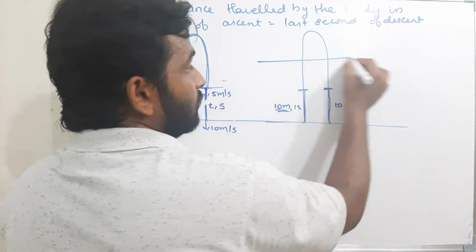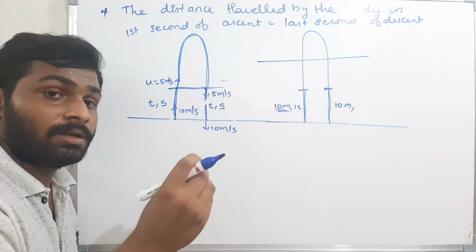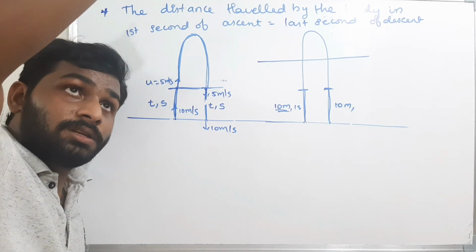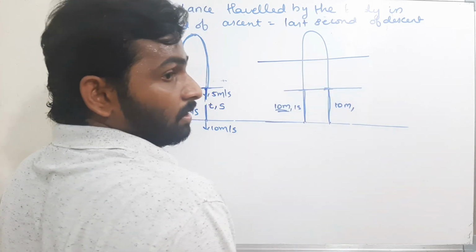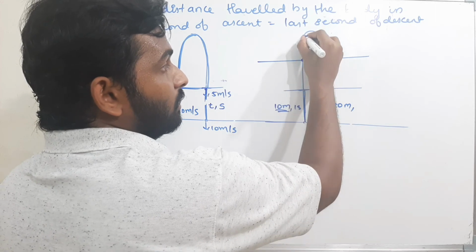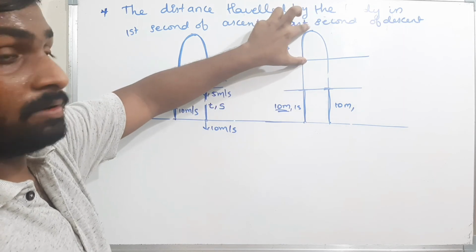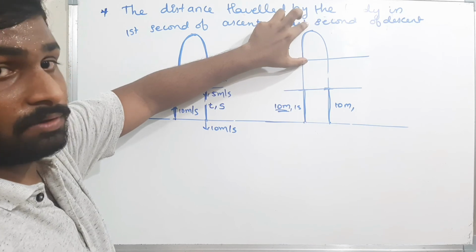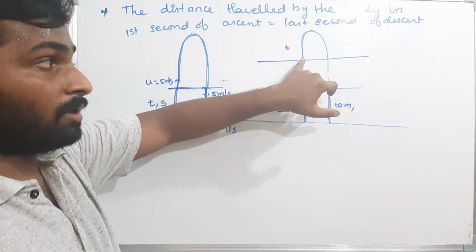Now see, the distance traveled by the body in the last t seconds of the ascent is equal to the distance traveled by the body in the first t seconds of descent. If I assume the last t seconds, that means the time taken by the body to move from here to here, when it is moving upwards, is t seconds.